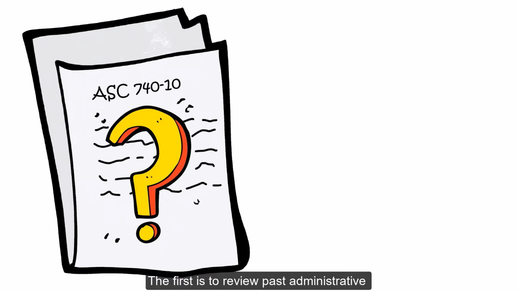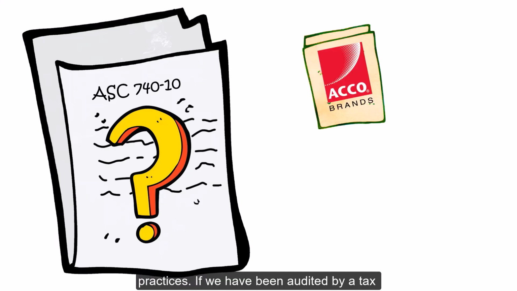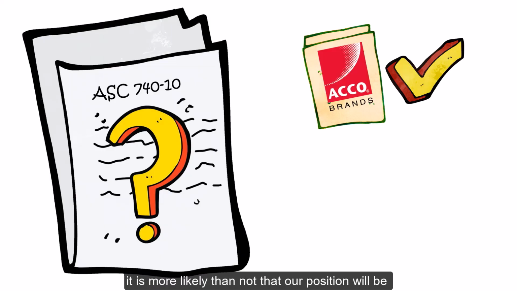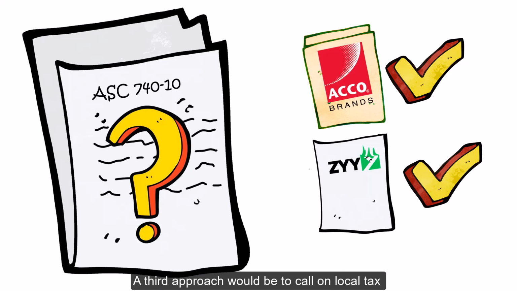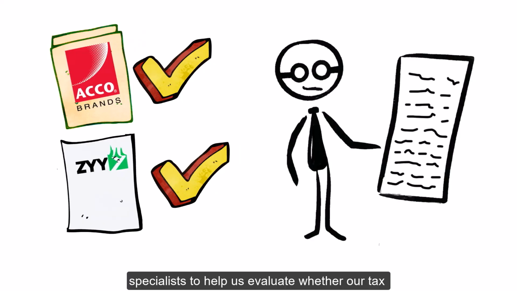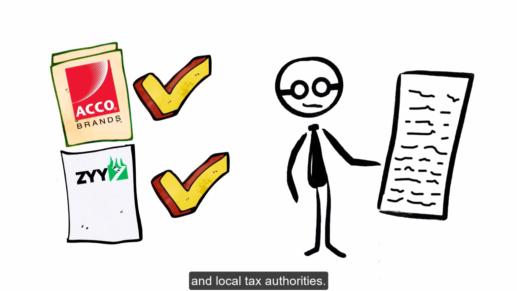The first is to review past administrative practices. If we have been audited by a tax authority and they have accepted our tax position on a certain issue, we may decide that it is more likely than not that our position will be allowed and a reserve is not required. Where we do not have precedent to rely on, a second approach is to look at comparable cases of other companies that have received a ruling on a tax issue like ours. A third approach would be to call on local tax specialists to help us evaluate whether our tax position would be sustained based on the technical merits of our position and their experience with clients and local tax authorities.